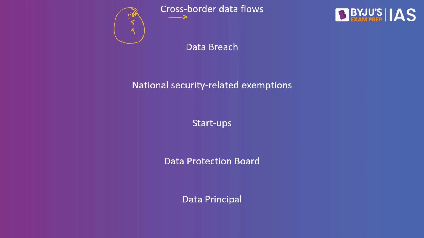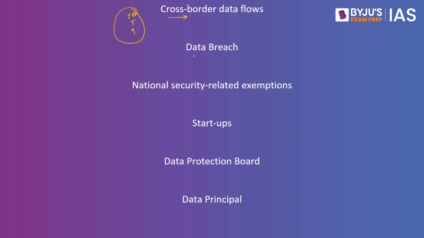If there is a country and if they have very good data protection legislation, in that case the government may allow. Earlier legislation said that you're not supposed to share the data or send the data to any other country, but it has to be restricted within the boundaries of India. But now this data can be exported if that country has a data protection legislation and the government so decides which this country is. This is the first major provision of the bill.